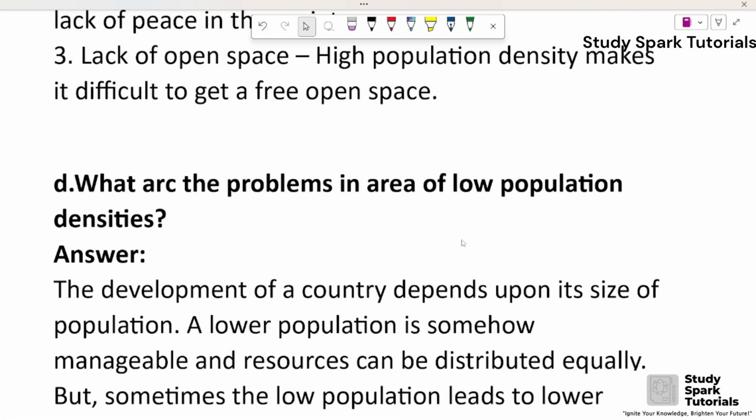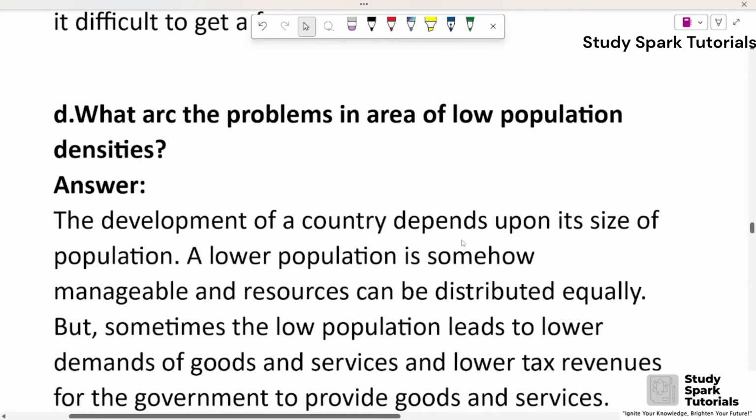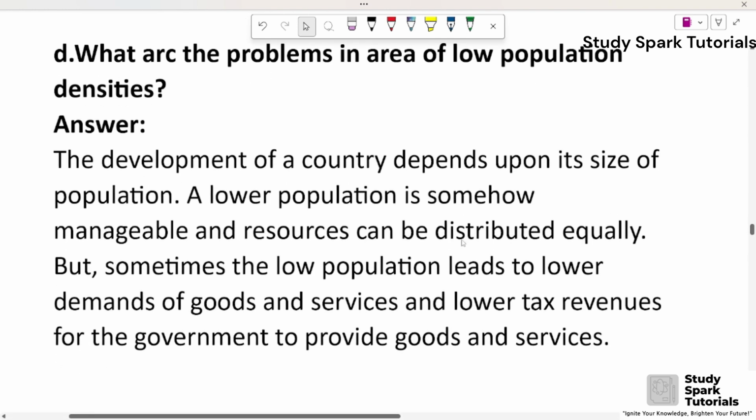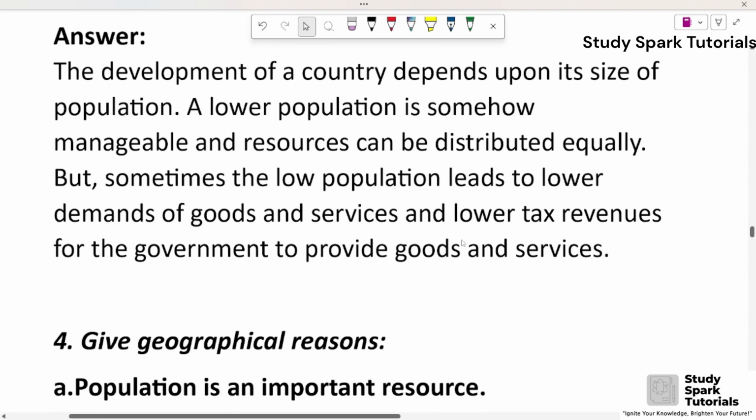D. What are the problems in areas of low population densities? Answer. The development of a country depends upon its size of the population. A lower population is somehow manageable and resources can be distributed equally. But sometimes the low population leads to lower demands of goods and services and lower tax revenues for the government to provide goods and services.